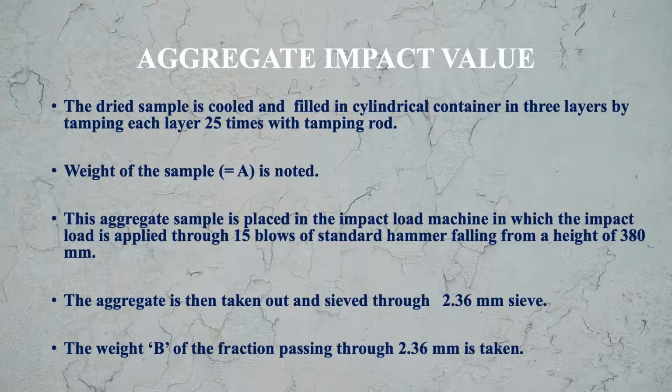Now the aggregate is taken out and sieved through a 2.36 mm sieve. The weight of the fraction passing through 2.36 mm is taken. Let this weight be B.